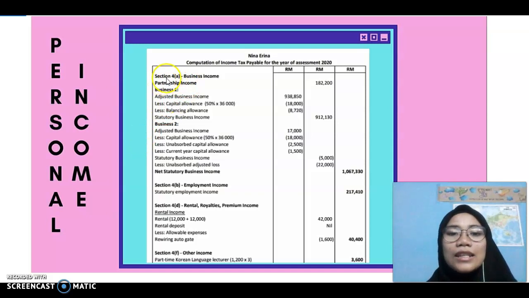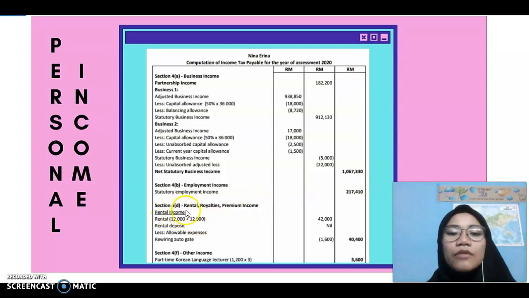So as you can see, section 4A will include the partnership income, business 1 and business 2 of Nina Arena. And here is the net statutory business income, which is the amount added from the partnership, business 1 and business 2 of Nina Arena. Next, we will go to section 4B, which includes the statutory employment income, which I get from the one that my friends explained earlier, which is the employment income.